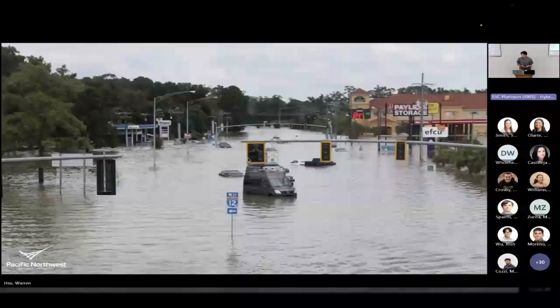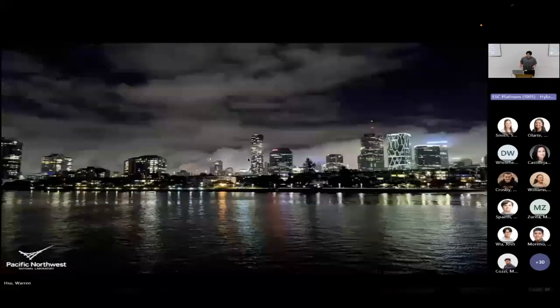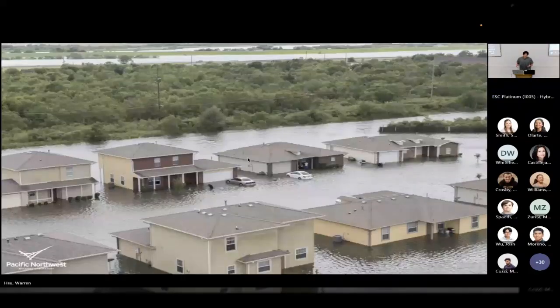But there's a darker side. The same rivers that sustain us can also cause devastating damage. When too much rain falls too quickly, the ground can't absorb it, and this is when flooding happens. For example, in Brisbane, Australia, 2022, they received an atmospheric river event that caused nearly 80% of their annual rainfall in the span of just 1 week. The result was devastating, massive flooding. Over 15,000 homes were destroyed and 9 lives lost.